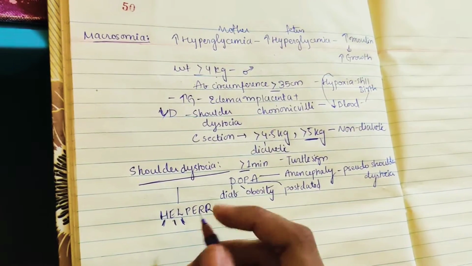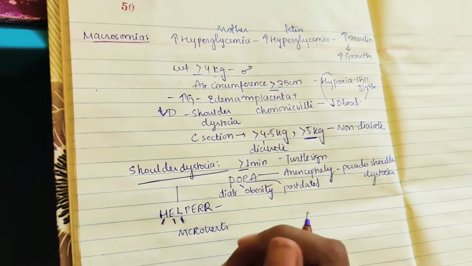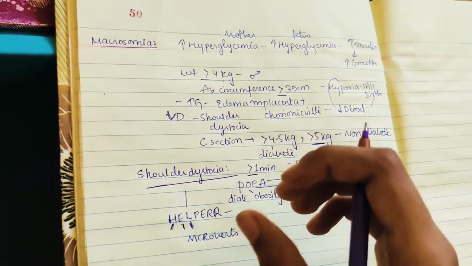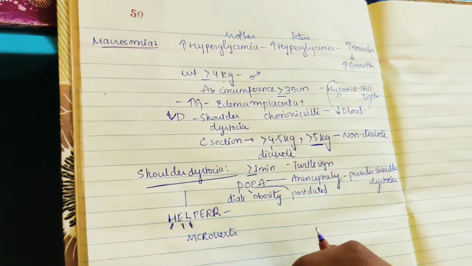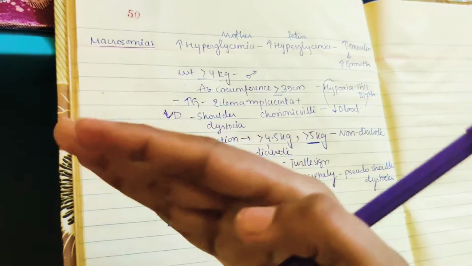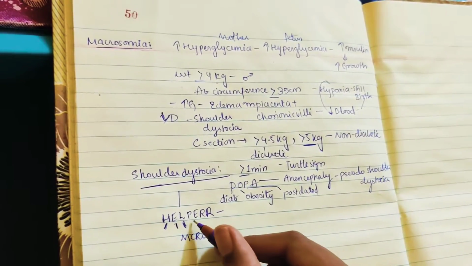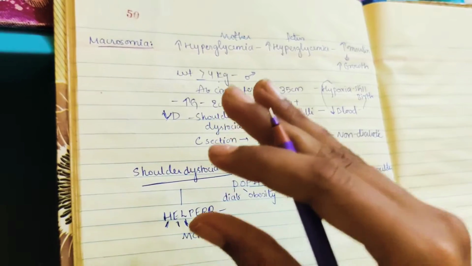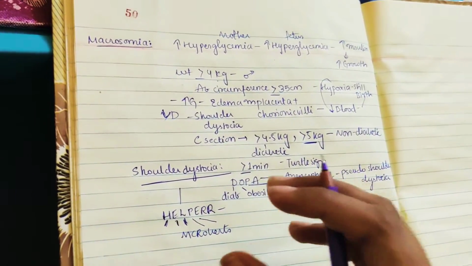What we do in the legs maneuver is the McRoberts maneuver. So what is this McRoberts maneuver? Actually it's the first and best maneuver in shoulder dystocia. The legs of the female are flexed against her abdomen and then they are abducted. They are pressed against the abdomen and then abducted. That is the McRoberts maneuver. And next coming to P. P is suprapubic pressure. We need to give suprapubic pressure along with the McRoberts maneuver. And E comes to enter maneuver.